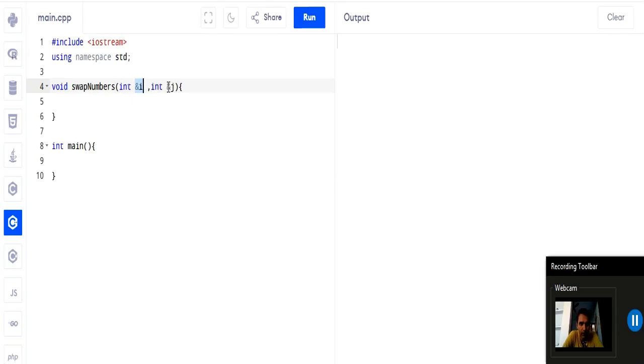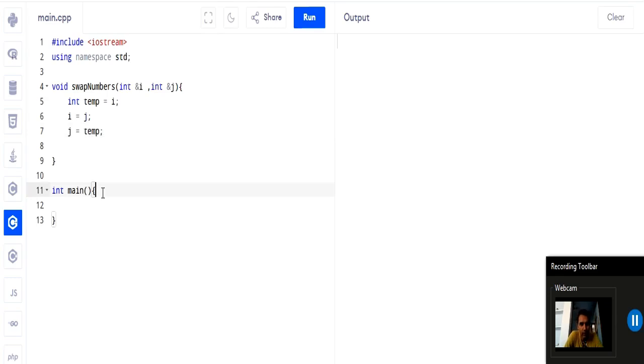So here we passed references i and j. Now inside the function body I am taking a temporary variable, int temp, and assigning it the value of i. Then I am assigning i the value of j, and j the value of temp. So this is the logic for swapping numbers.